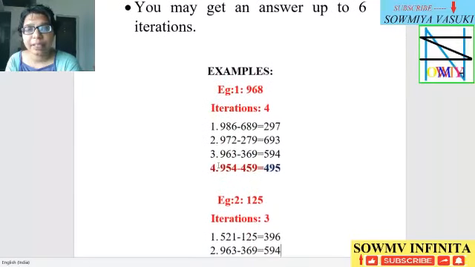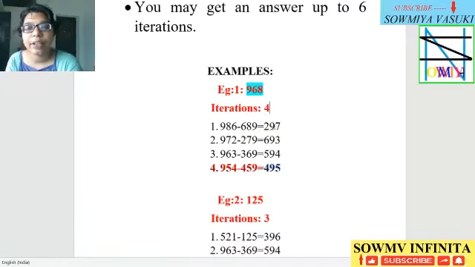For example, the first one is 968. 968's descending order is 986, and 689 is its ascending order. So 986 minus 689 is equal to 297.